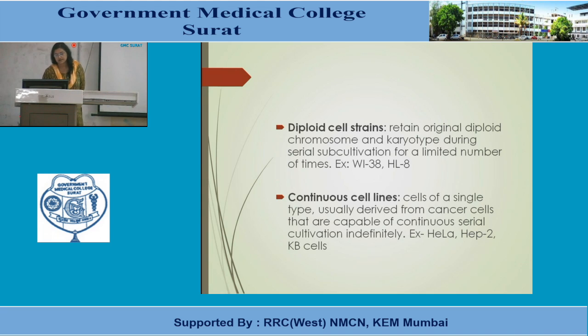Then continuous cell lines. Here the cells of a single type are used, usually derived from cancer cells, because cancer cells have the unlimited ability to divide. Okay, that's why the tumor is formed. So cancer cells are used as the cell line for growth of virus culture, because they have the capacity for continuous serial cultivation. Okay, examples are HeLa cells, HEp-2 cells and KB cells.